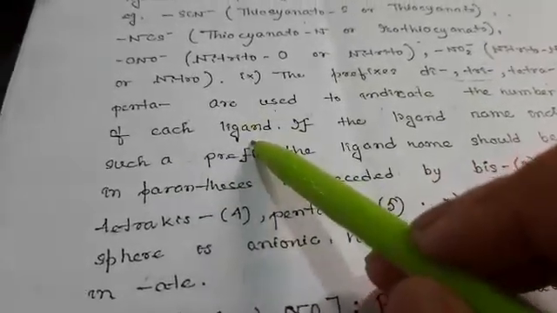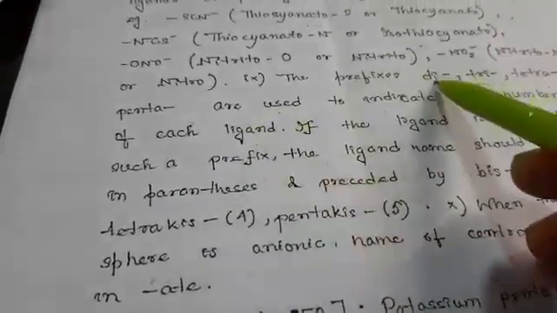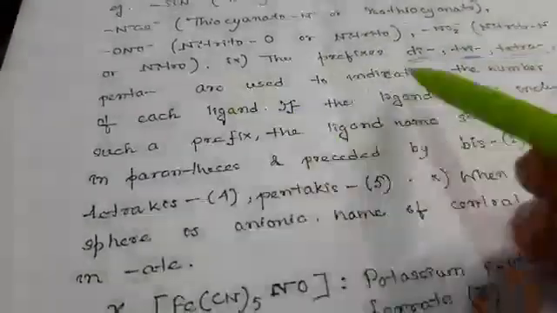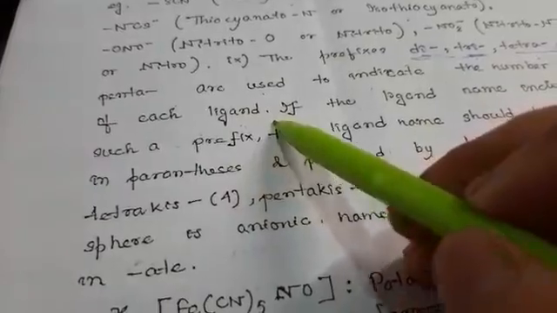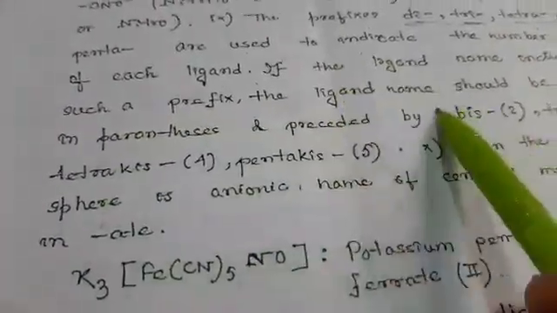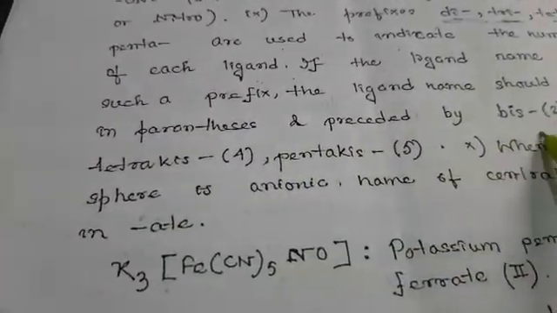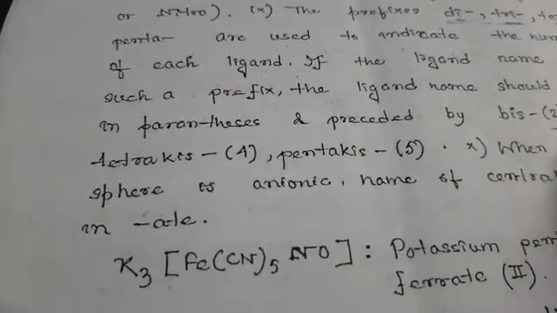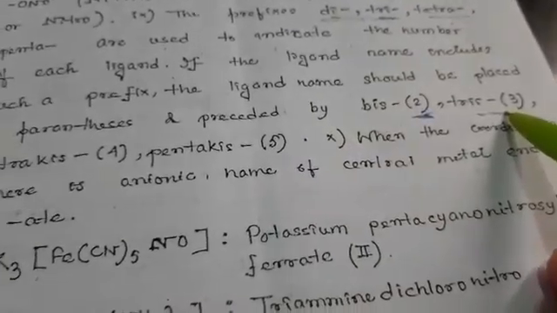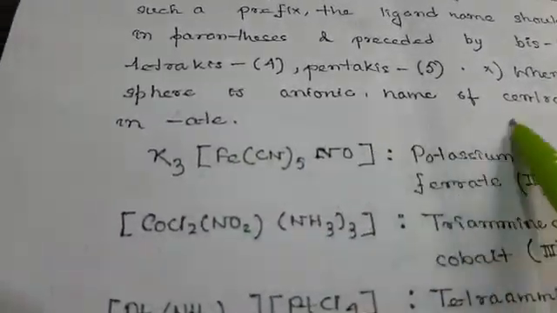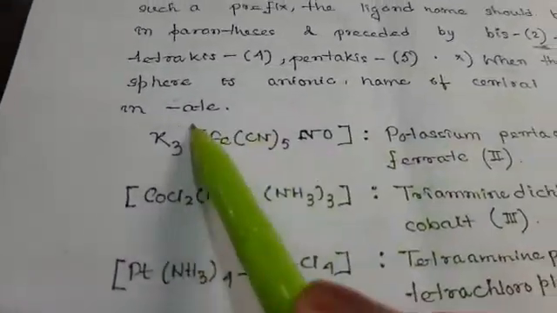For the number of ligands, if 2 are there, then di is written, if 3 are there, tri, then 4, tetra. And if the ligand name includes such a prefix, the ligand's name should be placed in parentheses and preceded by bis. If 2 is there, then it is written as bis. If 3 is there, then it is written as tris, and so on. And the anionic name of the central atom in the coordination sphere ends in 'ate'.